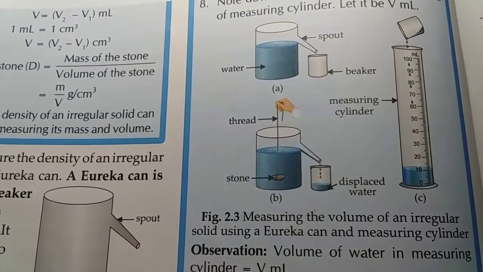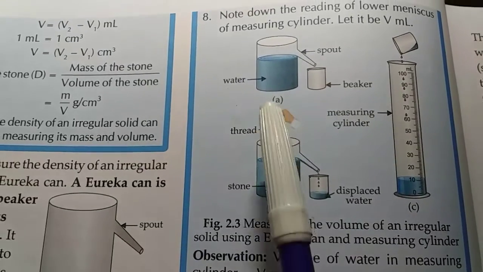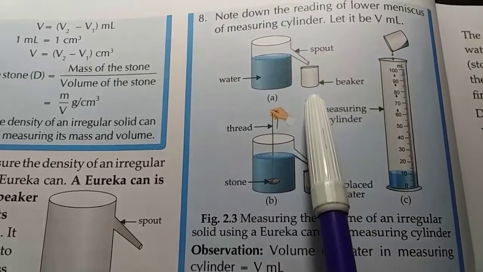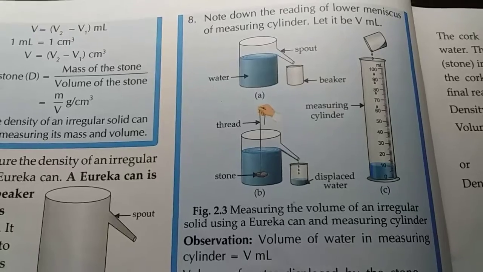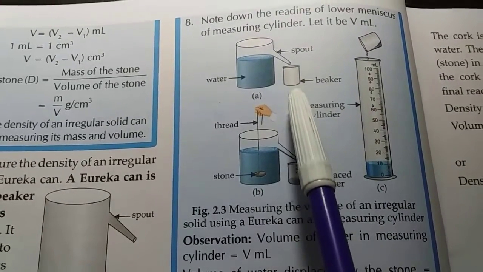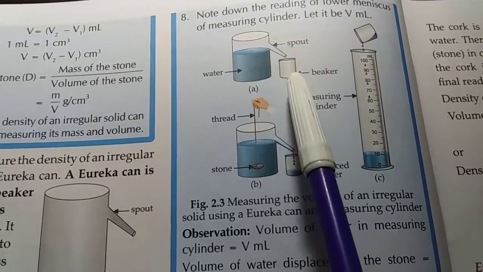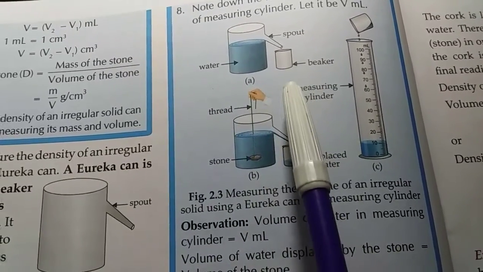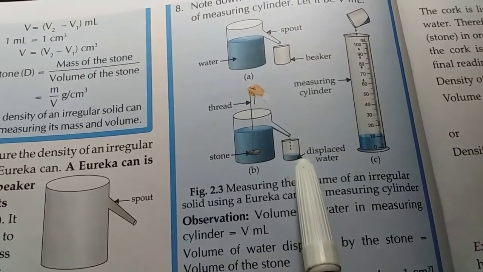Now pour water in the Eureka can till the water starts overflowing through the spout. Pour water and the extra water will start flowing and it will be collected in this beaker. Now when the water has stopped dripping, remove this beaker. Now we empty this beaker, dry it and again place it under the spout.